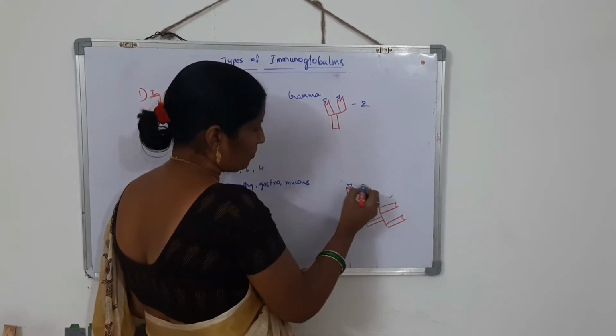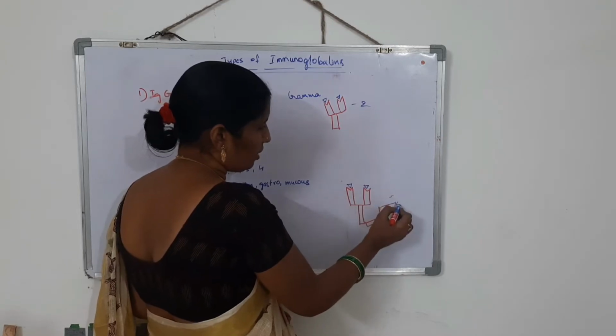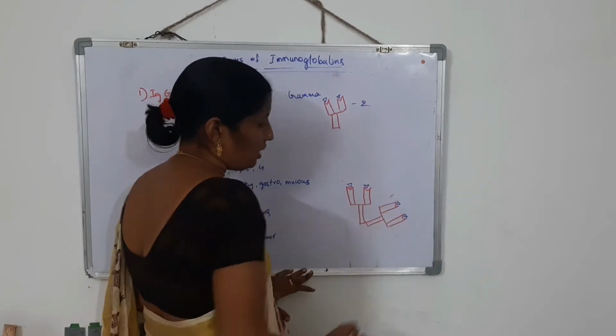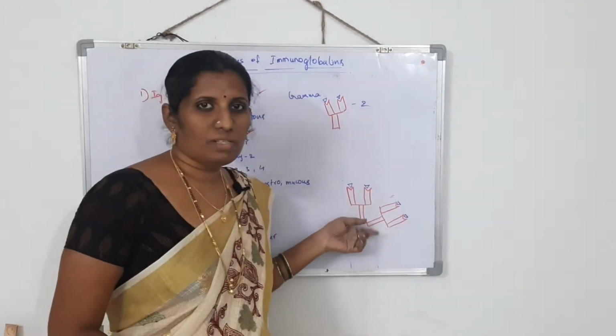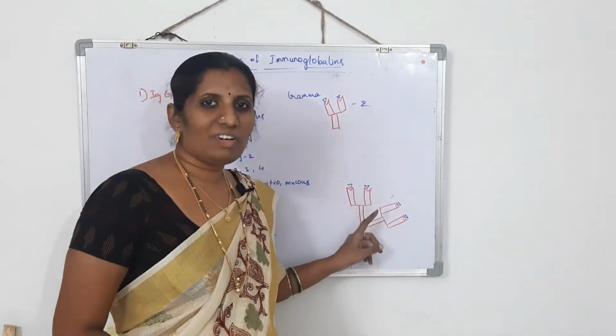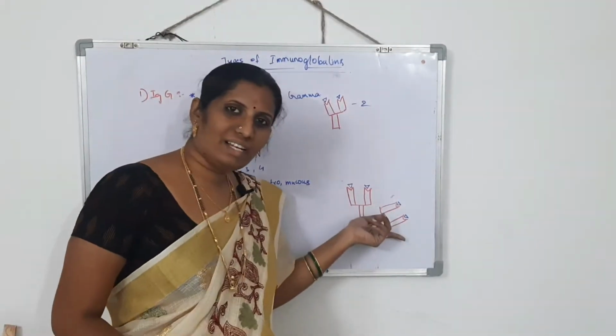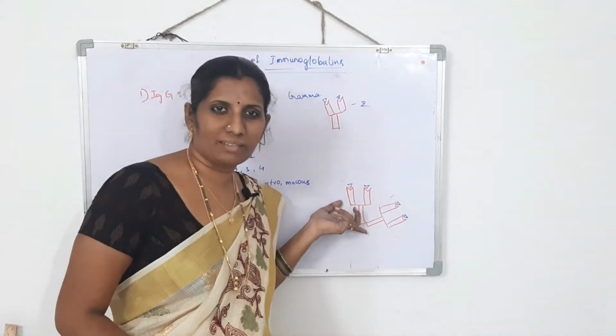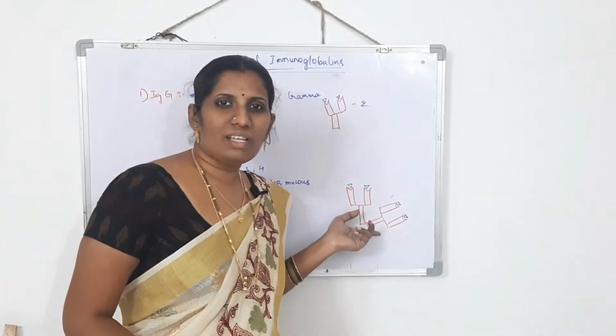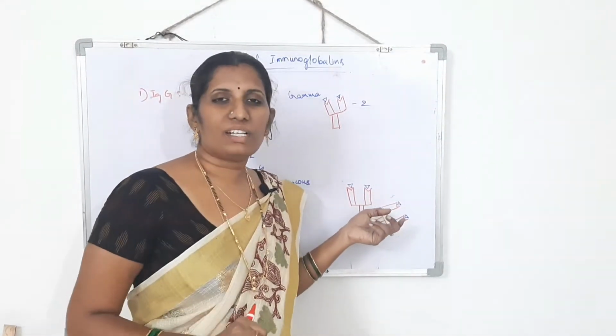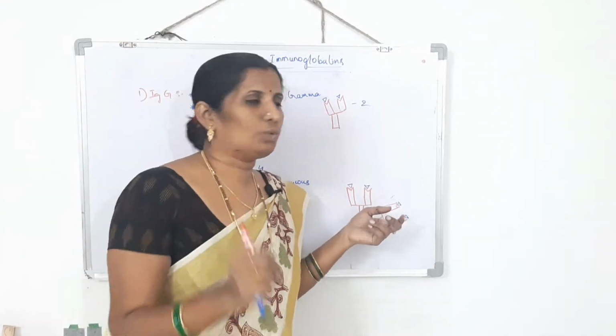So look here, this is a dimer, which means these antibodies or immunoglobulins have 2 molecules. What will happen? It has 2 valency and it has 2 valency. This is called the dimer. So for the dimer the valency is 4. For the monomer the valency is 2.